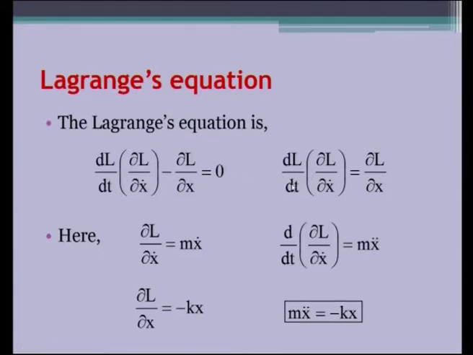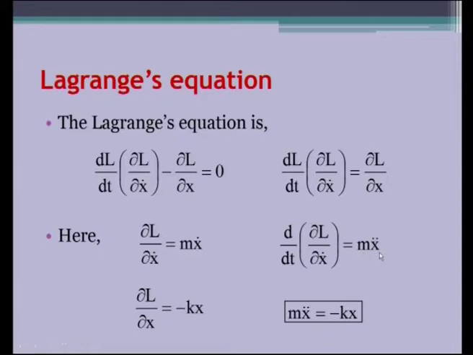This could be rewritten as shown on the right hand side, and we can write what is the partial of L divided by partial of x dot. When we differentiate partially the earlier expression for L, we will get that as m x dot. x dot is velocity, so this will give us the momentum, and one more time we have to differentiate with respect to time, and we get the force. Momentum which is differentiated with respect to time will give us force.